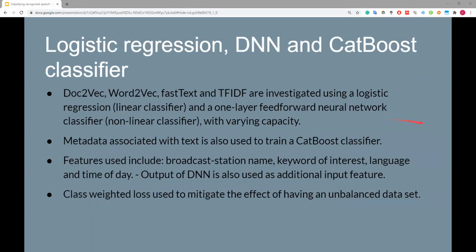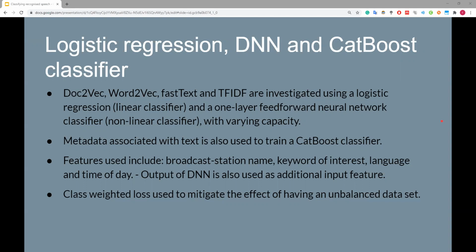So the classifiers that I mentioned earlier are logistic regression, deep neural networks, and the CatBoost classifier. Doc2Vec, Word2Vec, FastText, and TF-IDF are investigated using logistic regression, a linear classifier, and a one-layer feed-forward neural network, a non-linear classifier with varying capacity. The metadata associated with the text is also used to train the CatBoost classifier, with features including the broadcast station name, the keyword of interest, the language, and time of day. The output of the deep neural network is also used as an additional input feature.